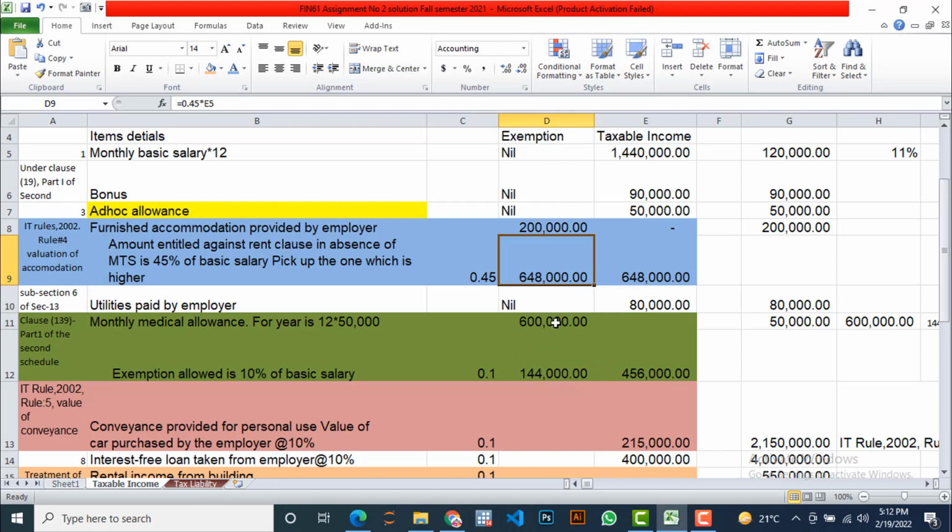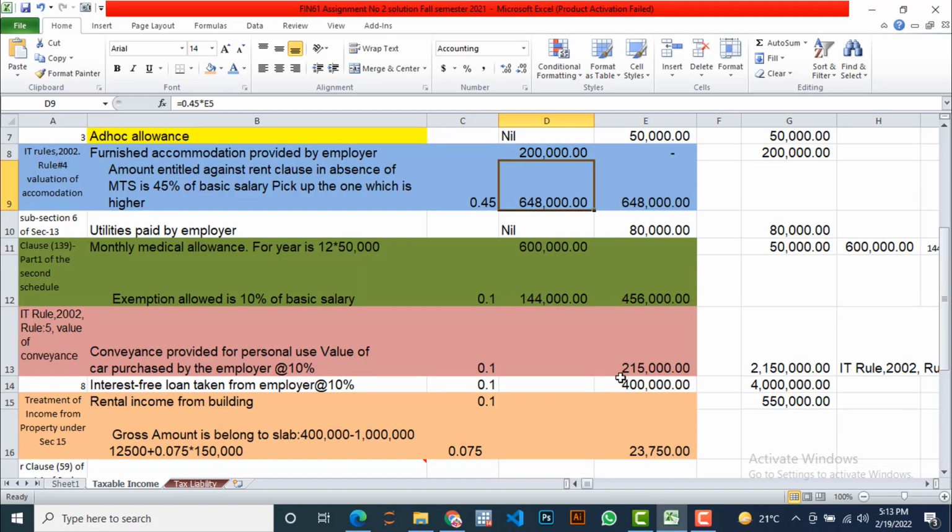We will subtract it from the received amount under the head of medical allowance for the year. So the net amount after subtraction is 456,000, which is taxable, and we are going to write it in the column of taxable income. Now we move to the next item, conveyance.